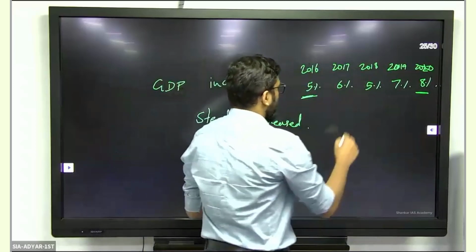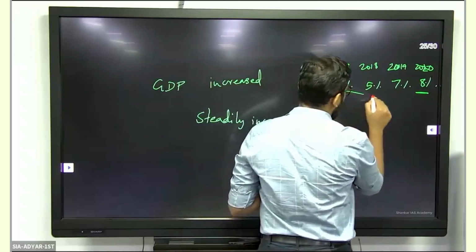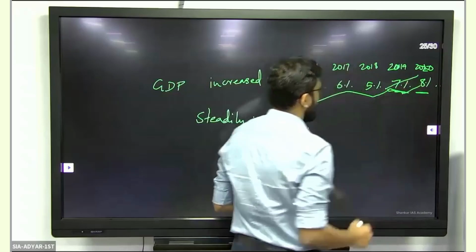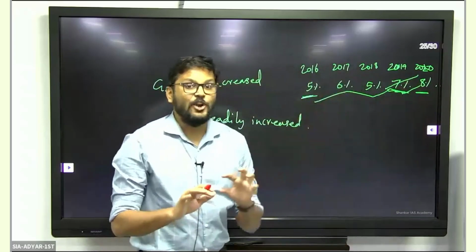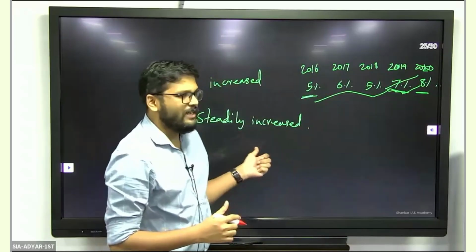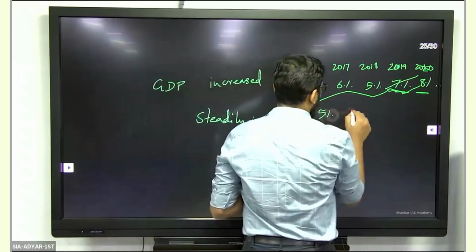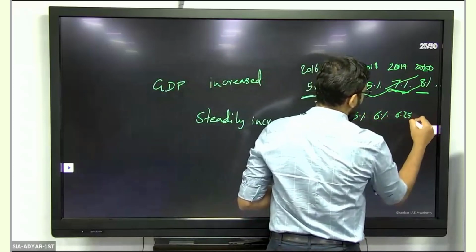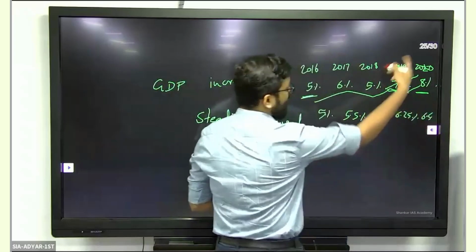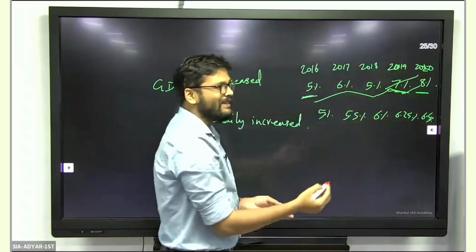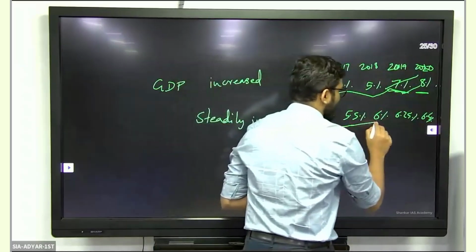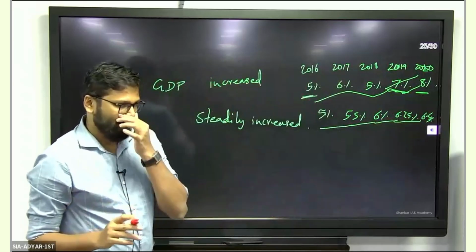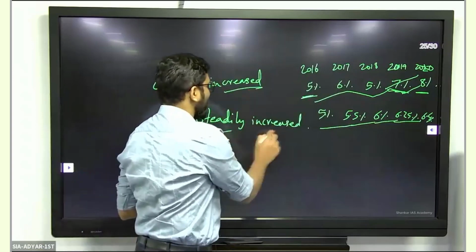But if you look at it, there is an increase, there is a decrease, there is an increase, there is a further increase. So the increase has not been steady. What do you mean by steady increase? This is 5, this is 5.5, this is 6, this is 6.25, this is 6.5. It might even be lesser than the previous case, but here the increase is steady because every year there is increasing. Even by small margins, it's okay, but there is increasing. That is the difference between just increase and steadily increasing.